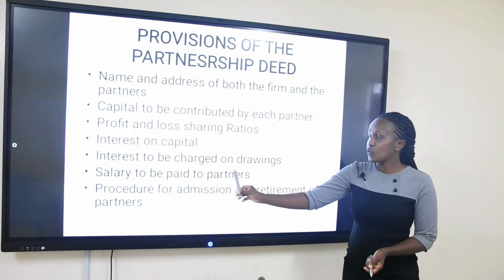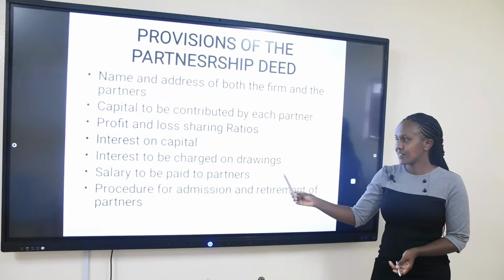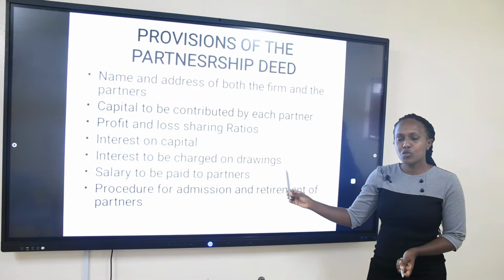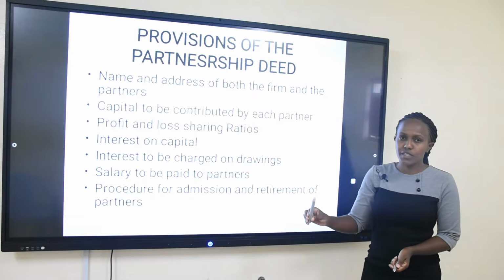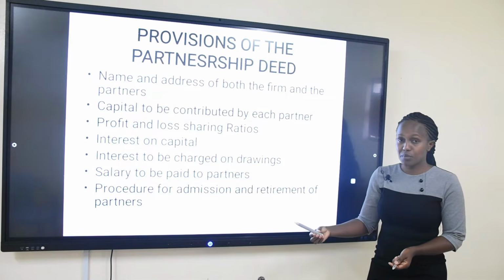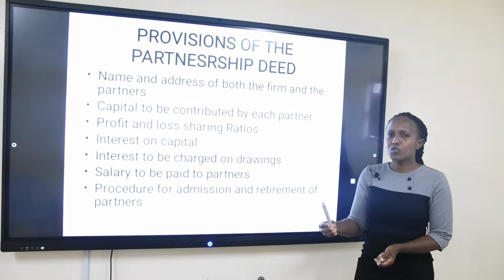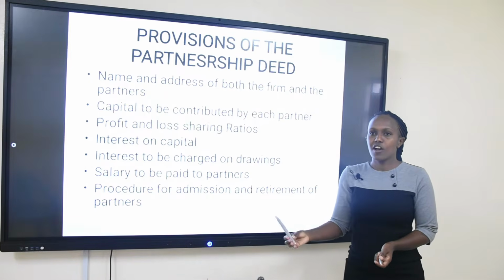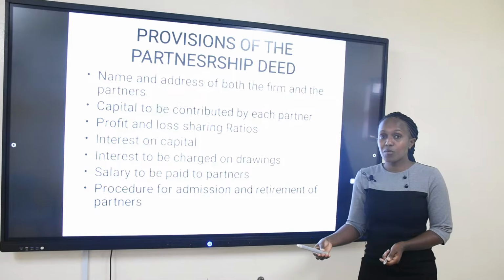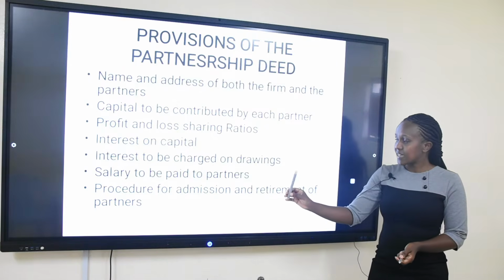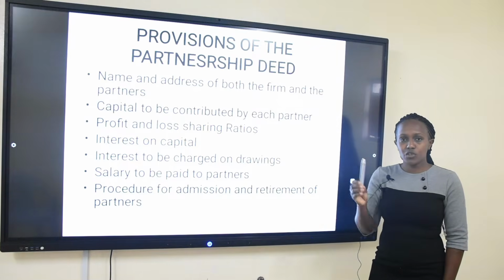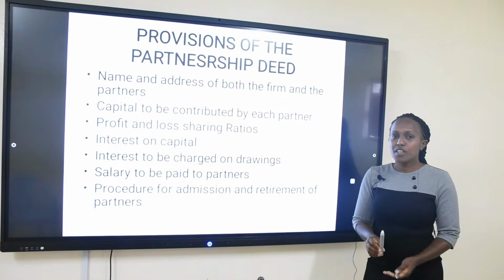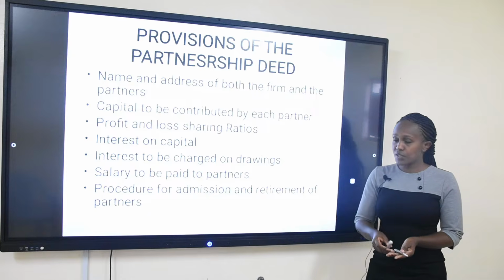The next one, they have to agree on drawings. Are the partners allowed to withdraw any money or take any goods from the partnership business? If they are allowed to take any goods or any money in form of withdrawal, then it has to be agreed upon how much is the maximum drawings, and if they will be charged an interest on the drawings.